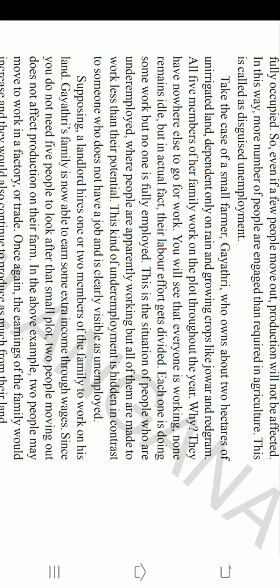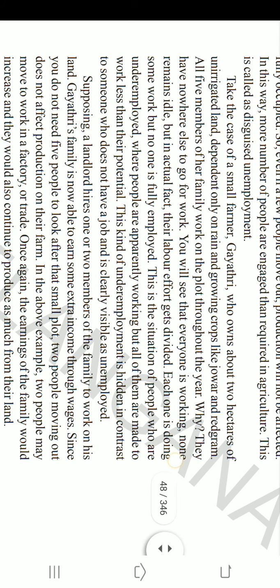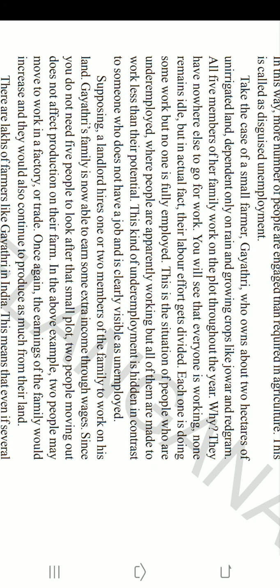It means they found jobs in other fields. It means jobs are available in other fields. So when jobs are available in industries and the service sector, the extra workers in agriculture will shift from agriculture to industries, and from industries to what?